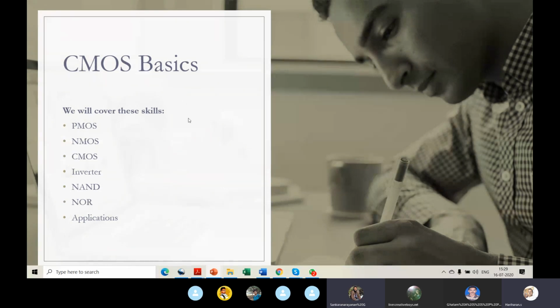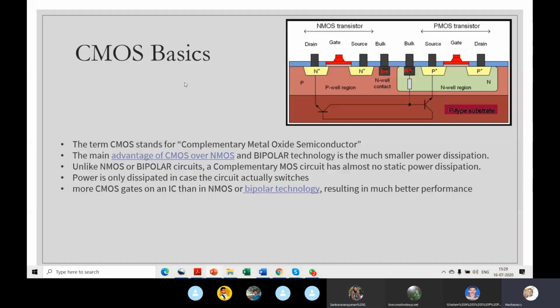CMOS is called complementary metal oxide semiconductor. There are various types of MOS, and this is what we're going to study: PMOS, NMOS, CMOS. CMOS is basically a transistor. Using those transistors, how can you design logic gates, inverter, NAND, NOR, AND, and where do you use them? This is what we're going to study in the coming slides. CMOS consists of, it's called complementary metal oxide semiconductor. That's the expansion.